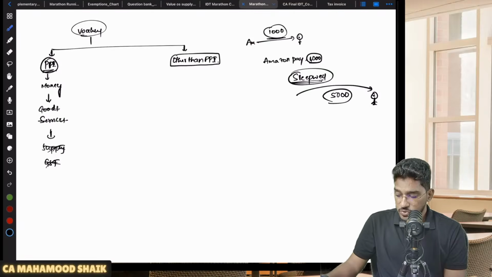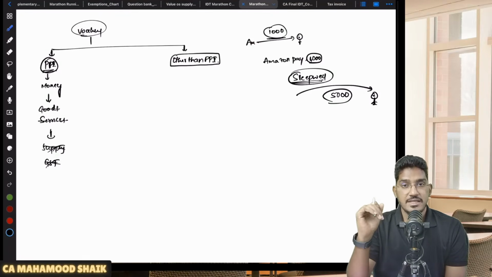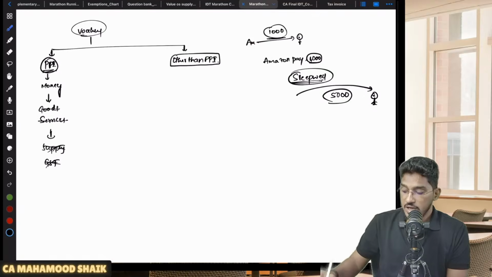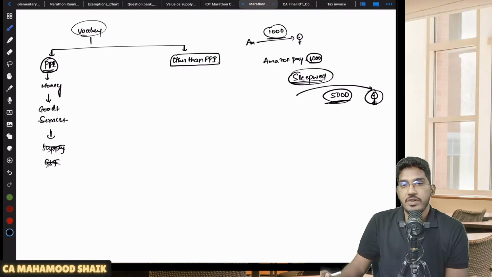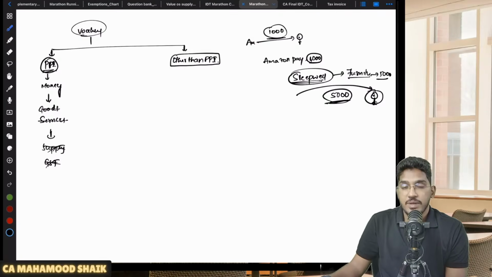Now, this voucher is not equal to money. This voucher will not be accepted for settlement of any obligation. Then what is this voucher, sir? This voucher can be used for settling your obligation only with Sleepwell. Let us say if you go to Sleepwell and buy any furniture, let us say I purchased one office chair amounting to 5,000 rupees. Instead of making that payment, I can redeem that voucher.